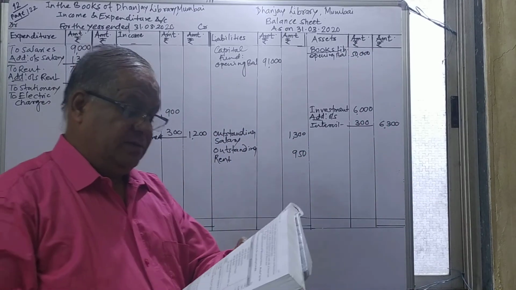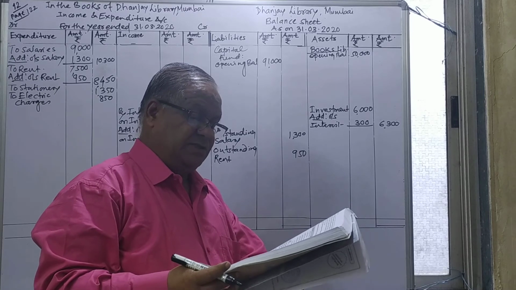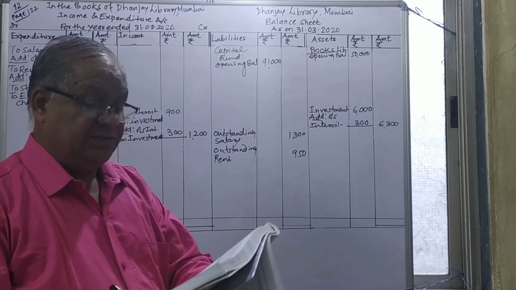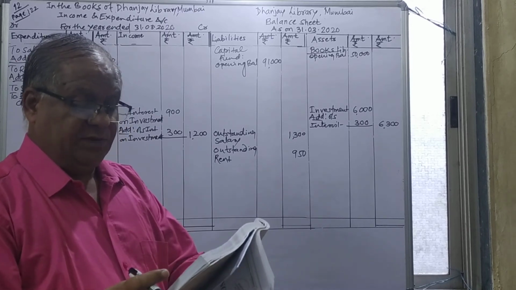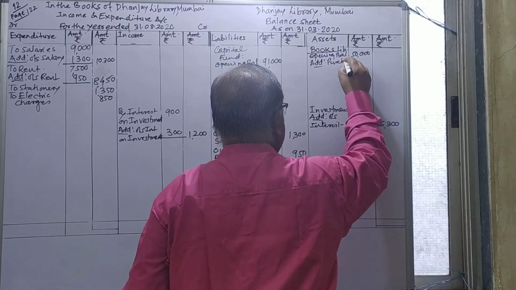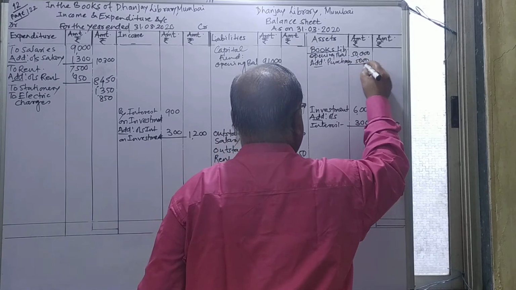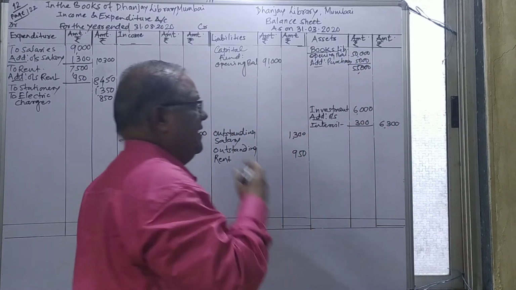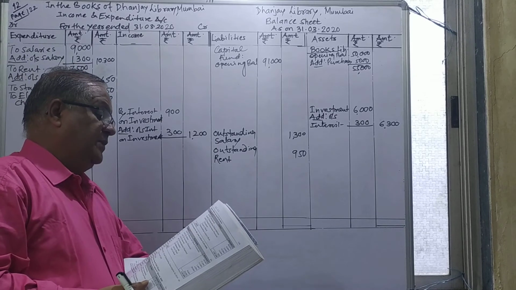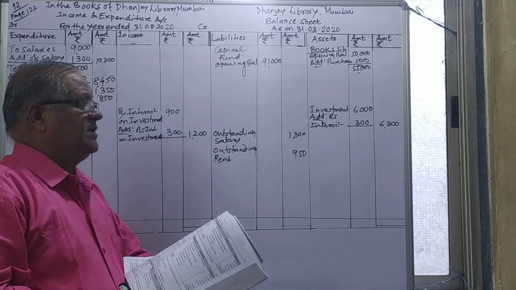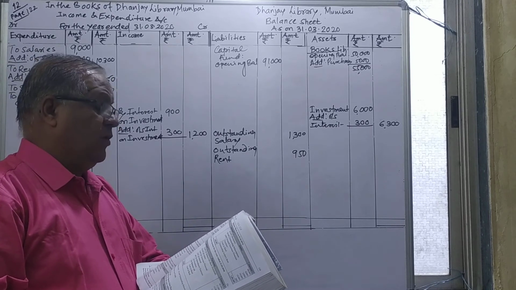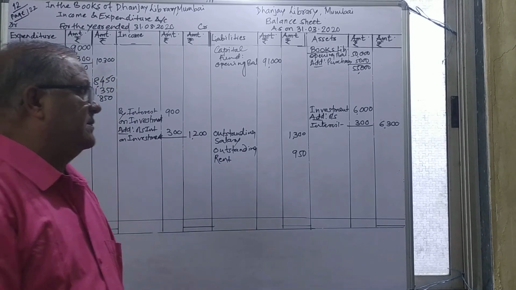And additions made here. Library books was purchased on 1st April 2019 and it was charged at the rate of 10%. So here again they have purchased books worth 5,000. So add purchases, additions made here, 5,000, and total books purchased is 55,000. The opening balance of the library is 50,000, already shown in the opening balance sheet, and that will be taken here also. And the additions made on 1/4/19 means a complete year, 5,000. So it is purchases made